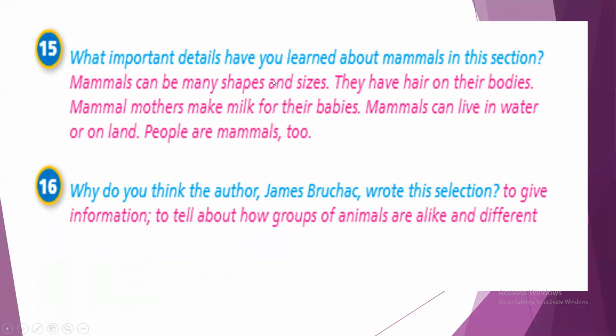Mammals can be many shapes and sizes. They have hair on their bodies. Mammal mothers make milk for their babies. Mammals can live in water or on land. People are mammals too. So the author, James, wants to give us information about how groups of animals are alike, meaning the same, and different.